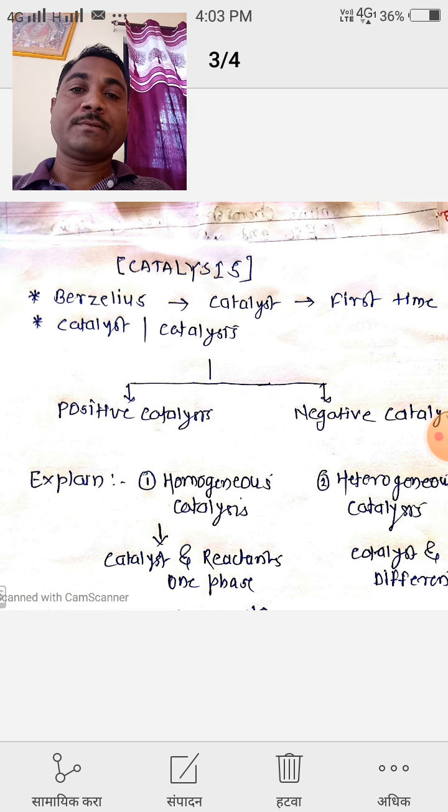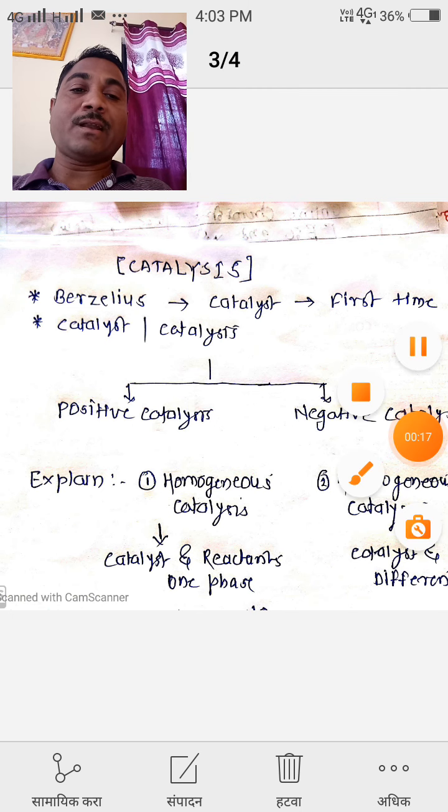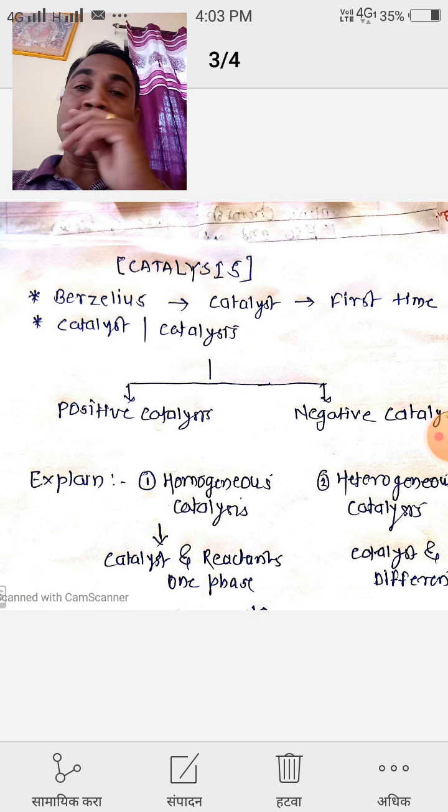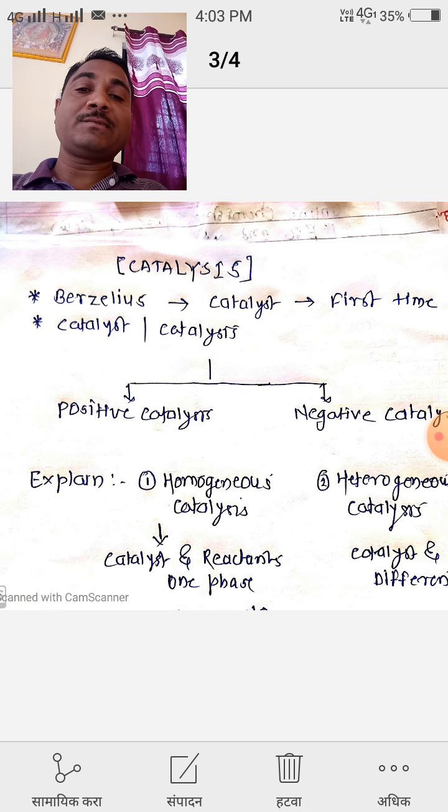Today we are going to discuss a new topic, catalysis, which is part of the chapter chemical kinetics. In that catalysis part, we have to study about the catalyst. Berzelius is the first scientist who used the word catalyst for the first time.